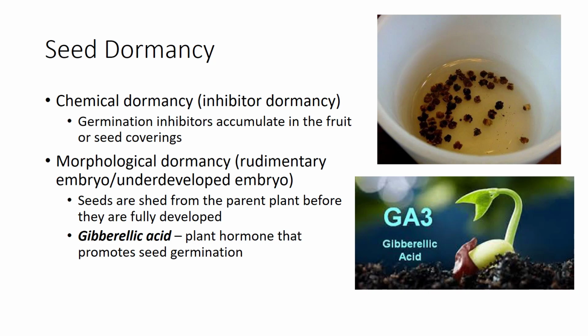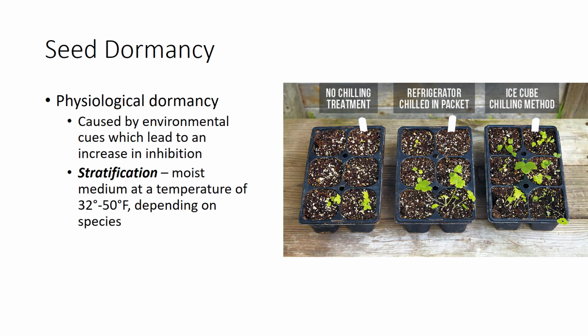Morphological dormancy occurs when seeds are shed from the parent plant when their embryos are not fully developed. This type of dormancy can be overcome by treating the seeds with gibberellic acid, a plant hormone used to promote seed germination. In nature, very few seeds will germinate if they are shed from the plant prior to becoming fully developed. The rhododendron and carrot plant families are examples that have this type of dormancy.